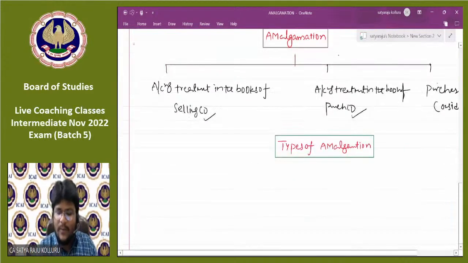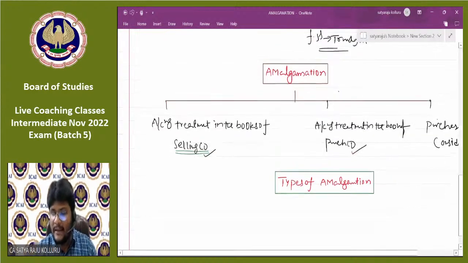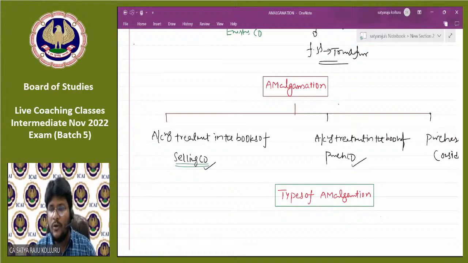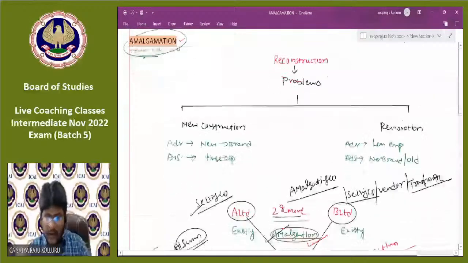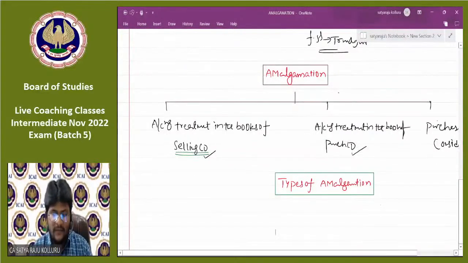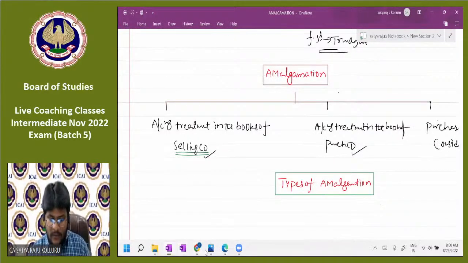Sir, for accounting treatment in the books of selling company, is Accounting Standard 14 applicable or not? You are telling that for amalgamation accounting treatment, AS 14 is applicable. That one I told you at the inception of my discussion itself, while discussing external reconstruction and internal reconstruction. Just a second, I'll show that.